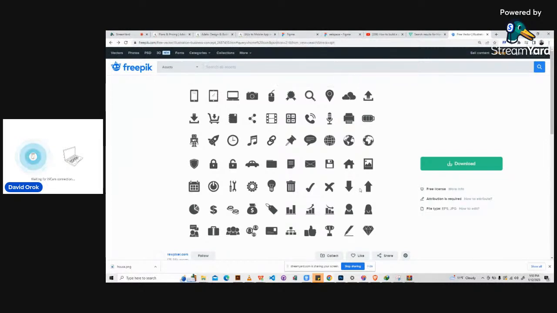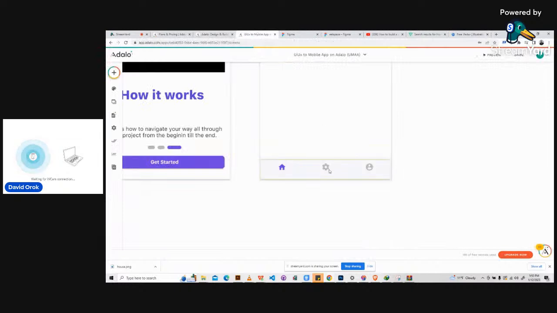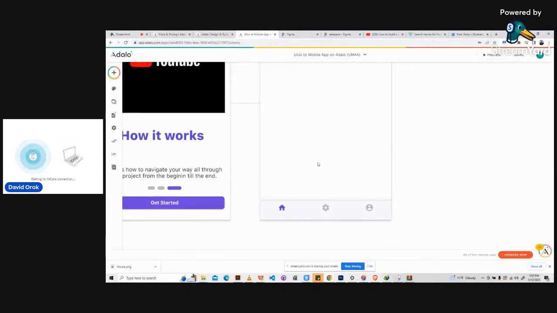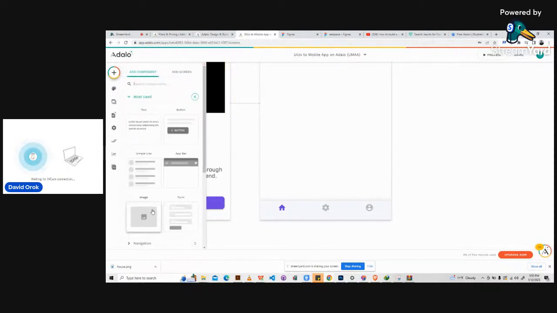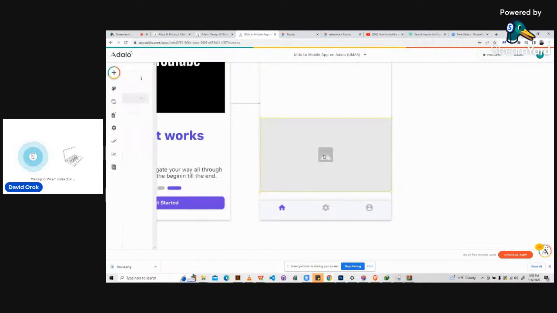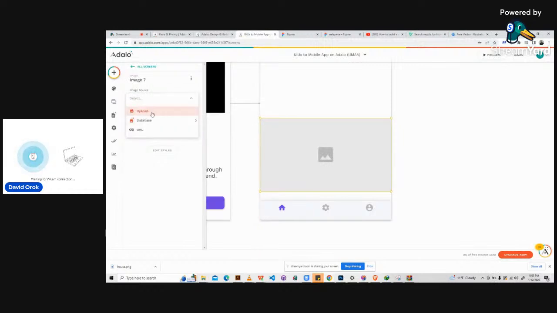Let's say we have this one, then do we have profile? We don't have it, we have this. So that's not going to work in this particular tutorial, but I believe you understand what I mean. So let's take for example, you can just come to image and then upload your icon.